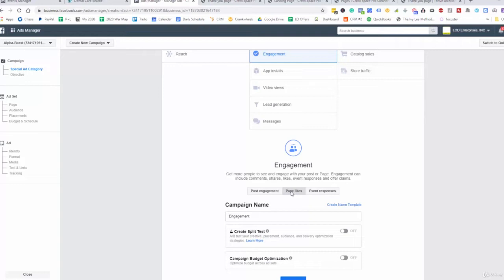And so then that means that we can run ads to the warm audience that actually likes the Facebook page. So this is really good here as far as the engagement to build, like I said, social proof with the post engagement and or with the page likes to get people to actually become fans of our brand, of our business, and then create those lookalikes and custom audiences based off of the two here, right? With the post engagement, we want to create audiences off of everybody who's liking, commenting, sharing. With the page engagement here, we want to create an audience of everybody who's liked the Facebook page, right?